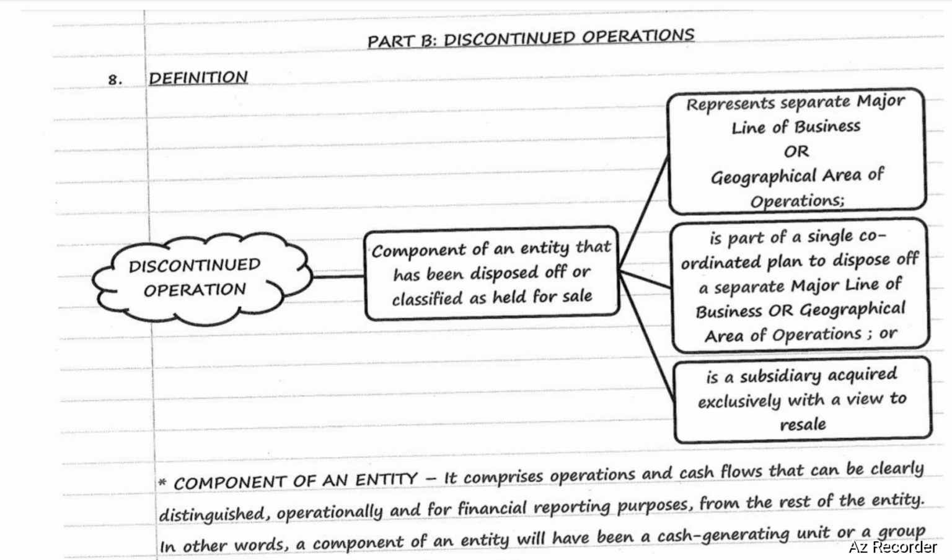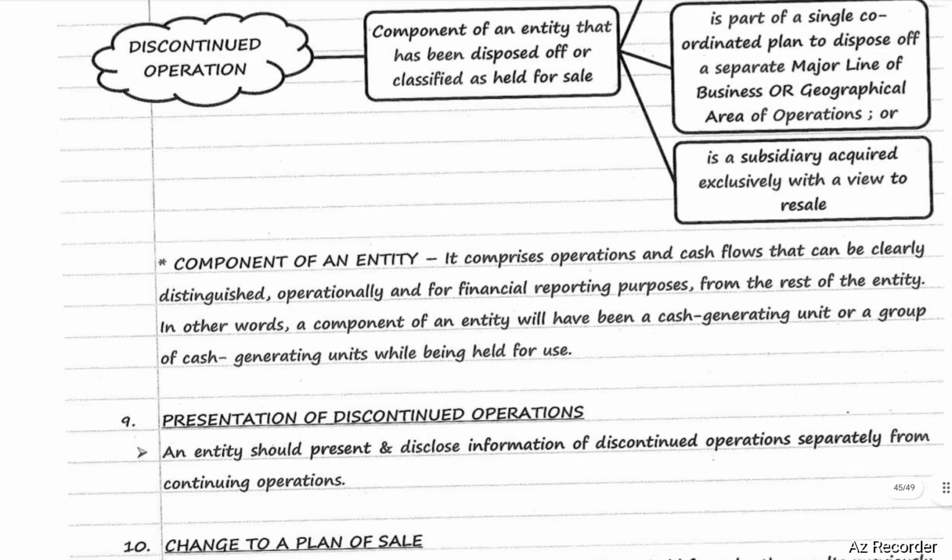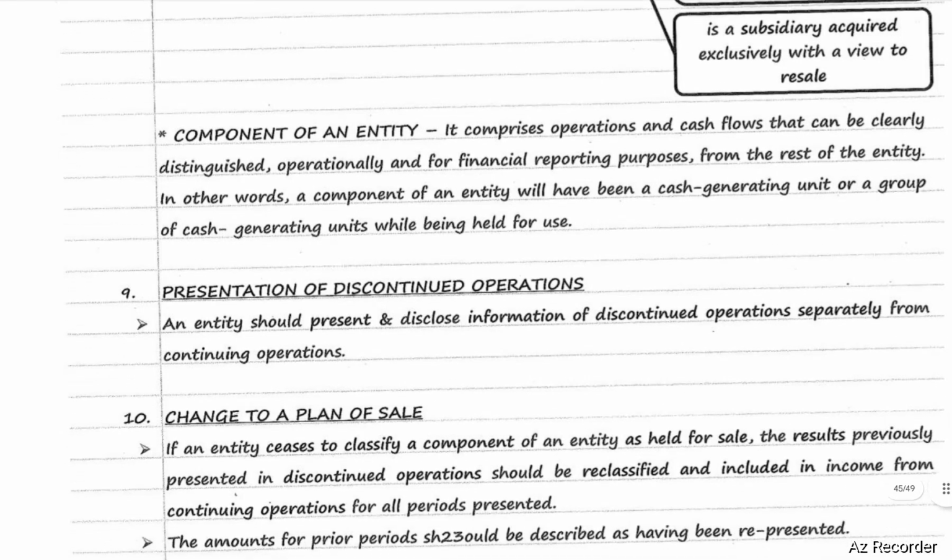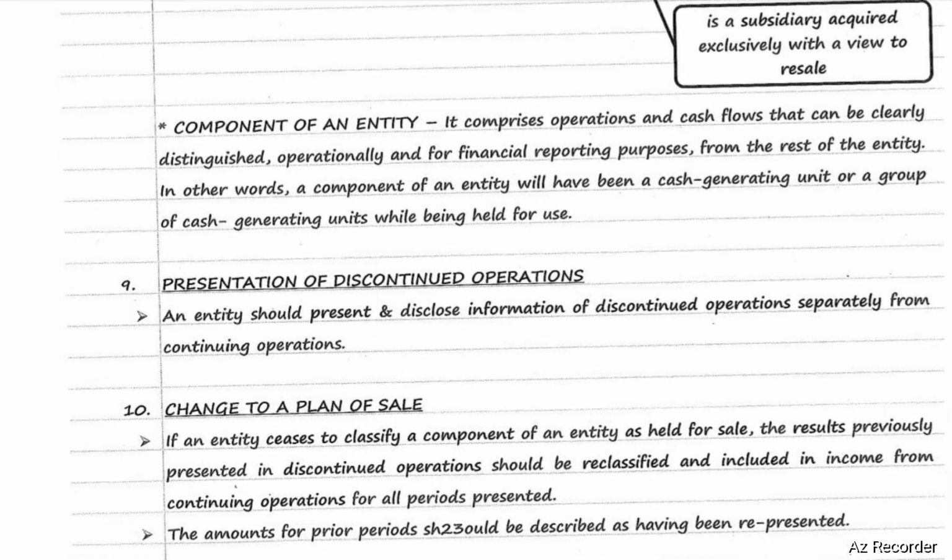A component of an entity comprises operations and cash flows that can be clearly distinguished, operationally and for financial reporting purposes, from the rest of the entity. In other words, a component of an entity will have been a cash generating unit or a group of cash generating units while being held for use.